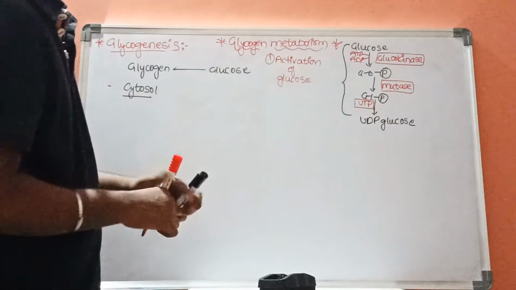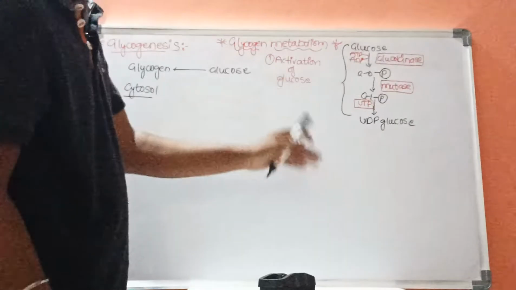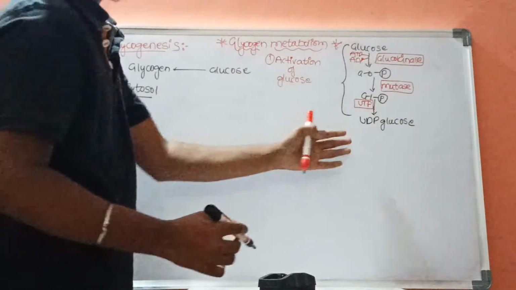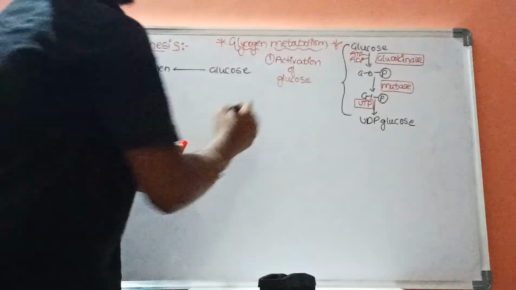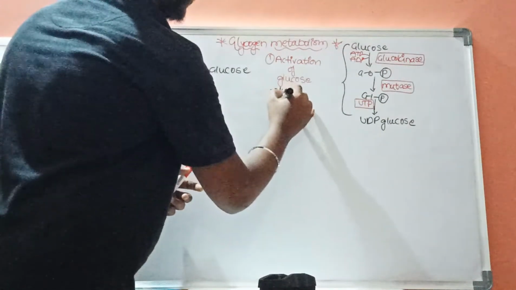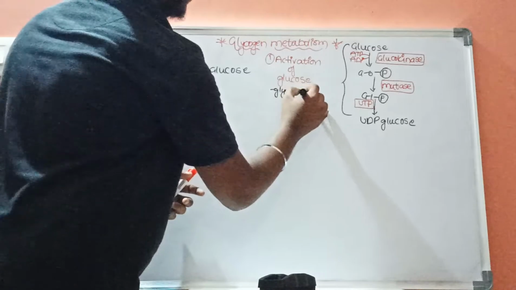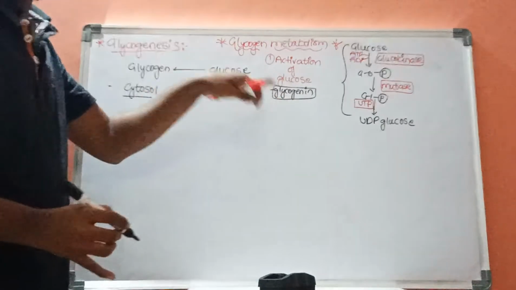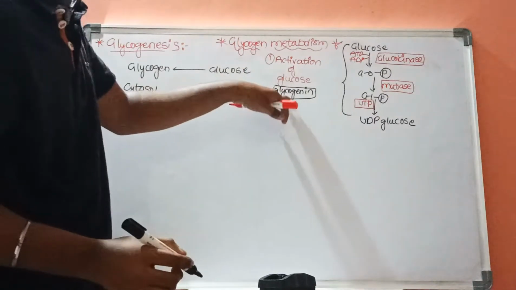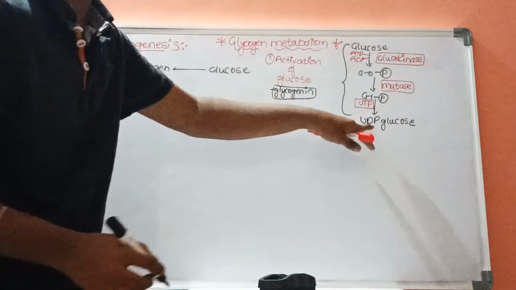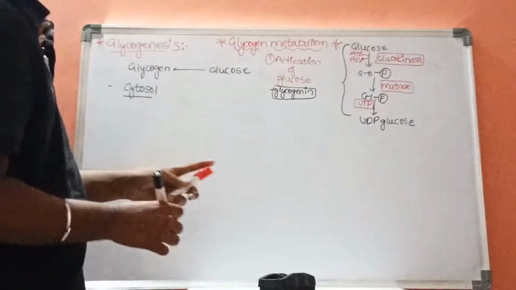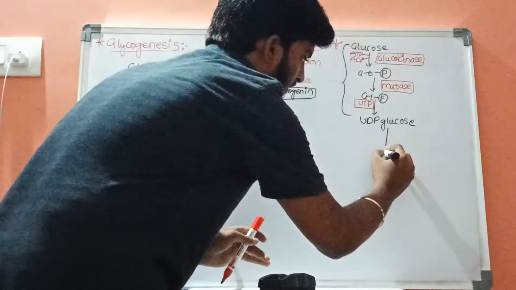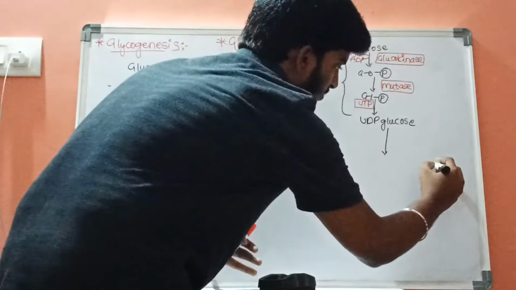Now, for the synthesis of any glycogen, a glycogen primer is required. In absence of glycogen primer, there is a protein called glycogenin, which is used instead of the glycogen primer.